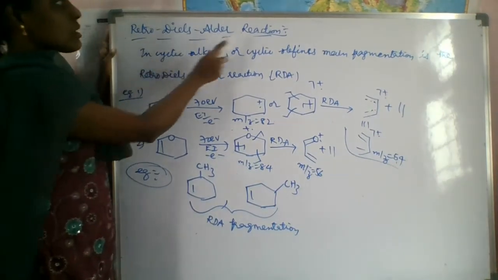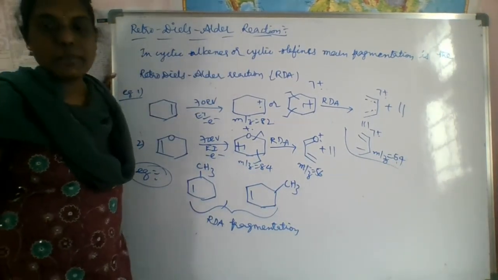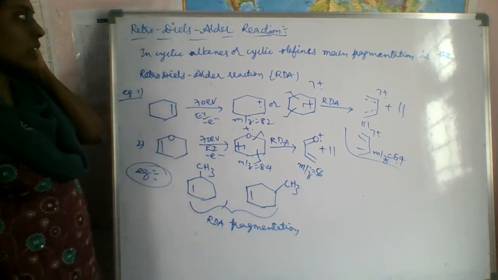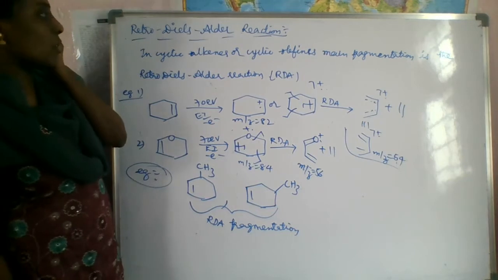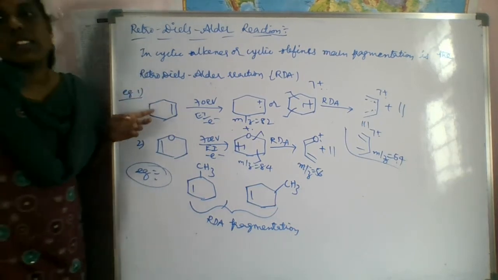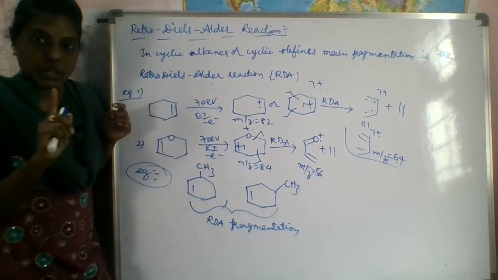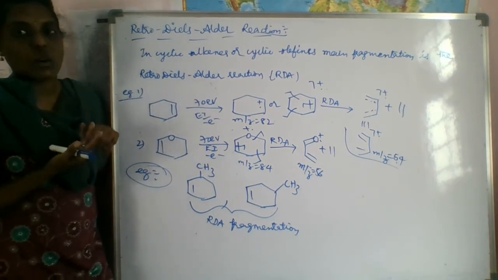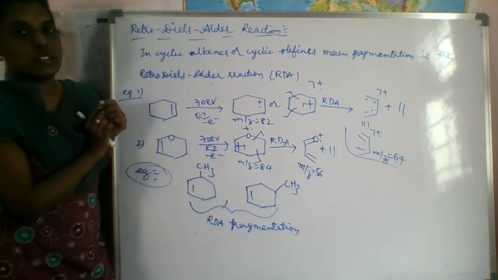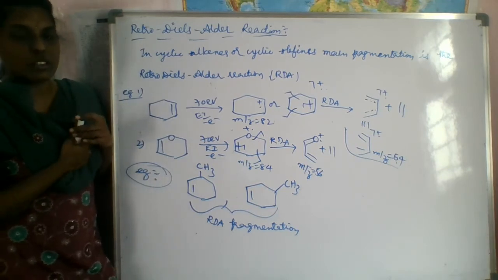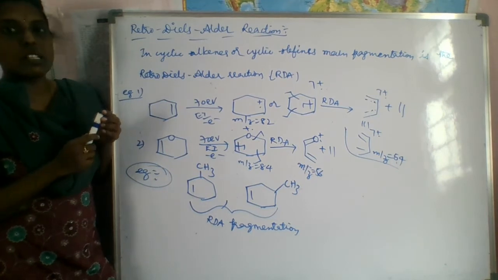This is the retro-Diels-Alder reaction. Actually, it is in cycloalkenes, not alkenes; cycloalkenes or cyclic olefins look like this. Cyclic means what? Ring, right? If the ring has one double bond, it is called a cyclic alkene or cyclic olefin. What is the main fragmentation in cyclic alkenes and cyclic olefins? It is nothing but the retro-Diels-Alder reaction.